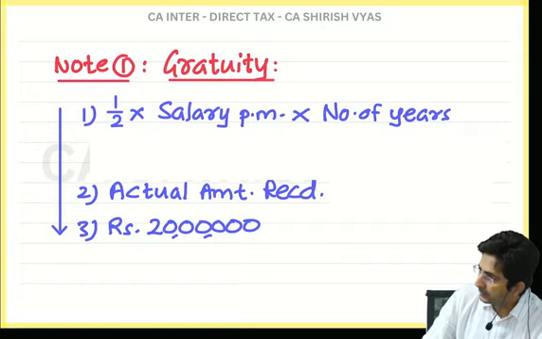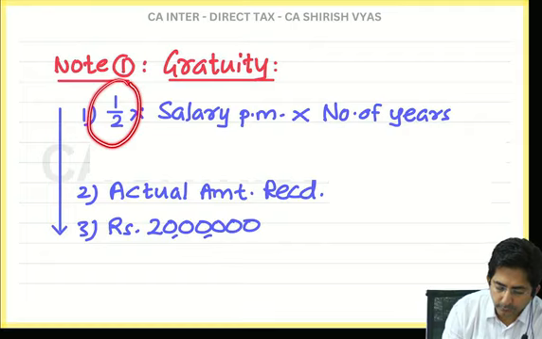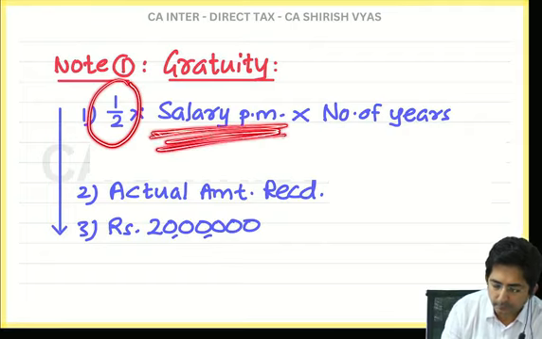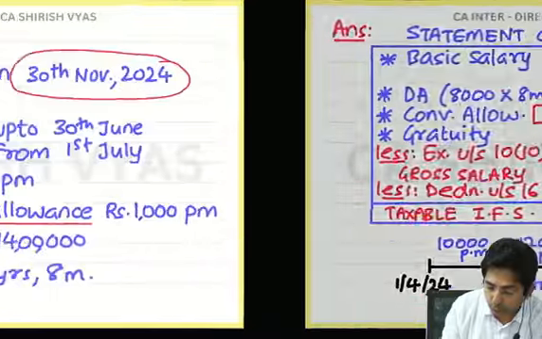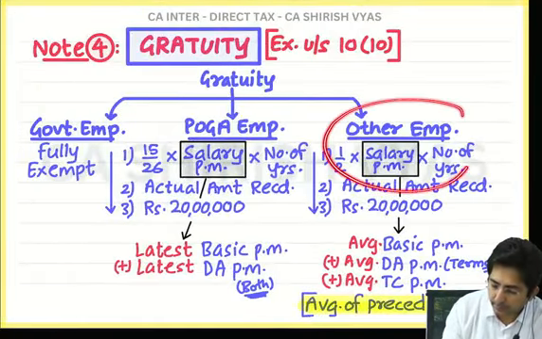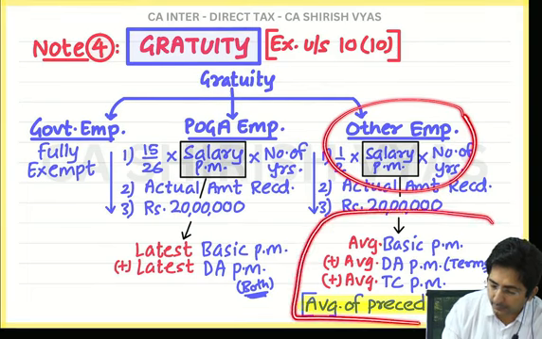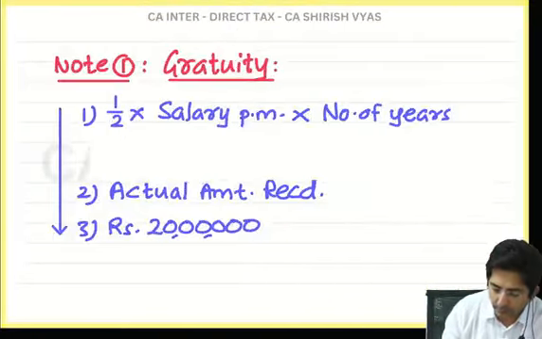Ready everyone with this? Now see, this half will remain half. But what is salary per month? Average. See, at this stage, you should be reminded of this chart. Look, I am using other employees formula, and for that salary working is like this. Average of preceding 10 months. Okay. So find out the average. What I'll do, I will prepare a working note.